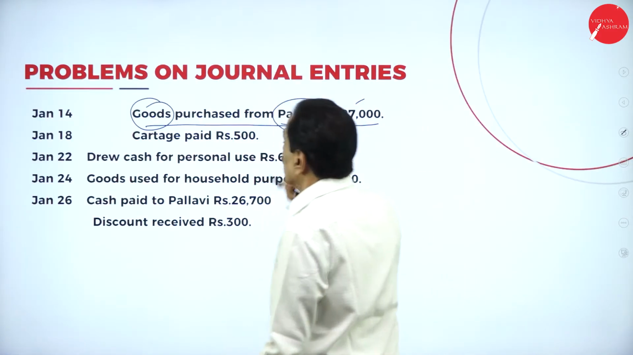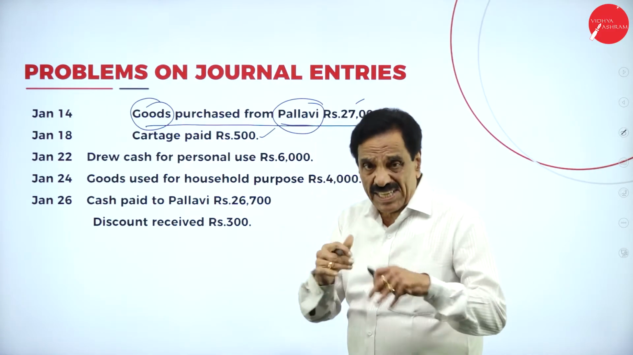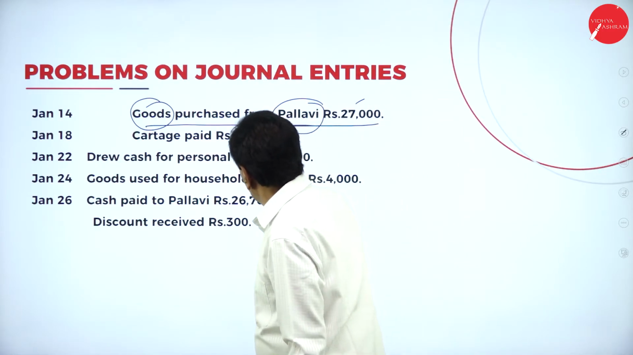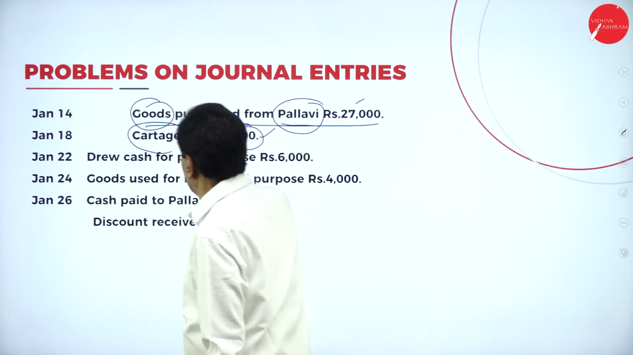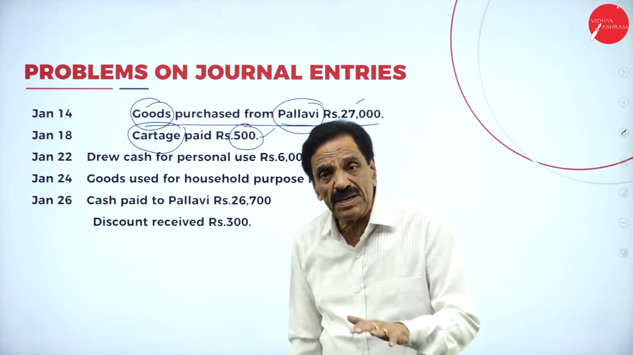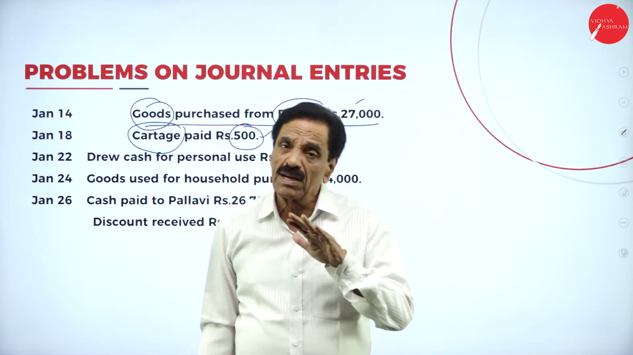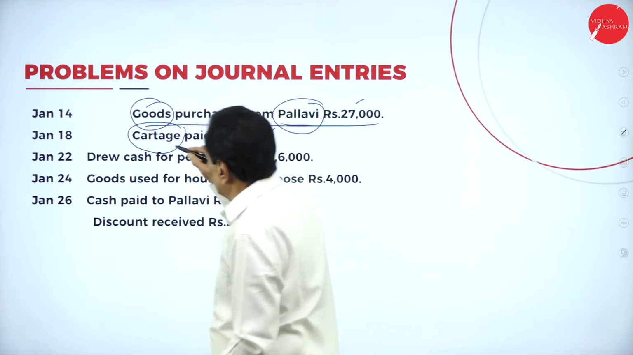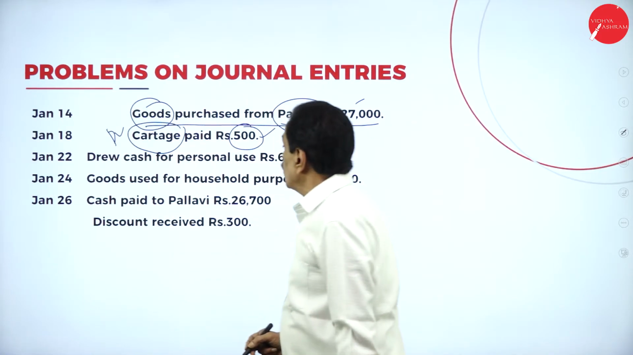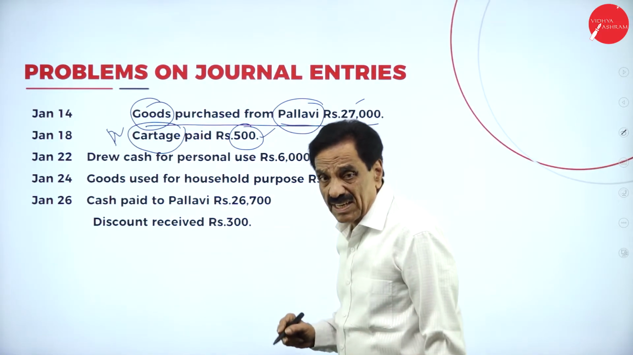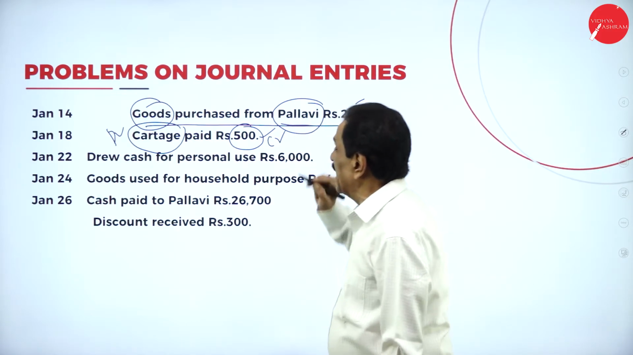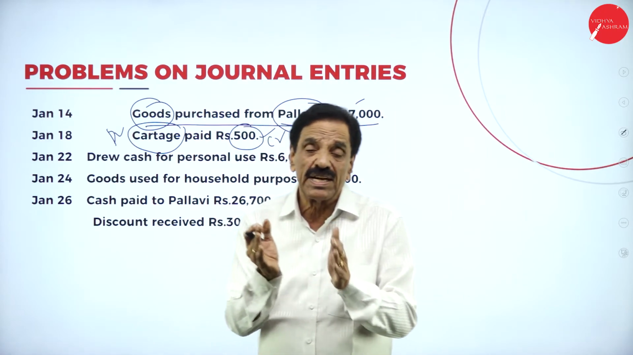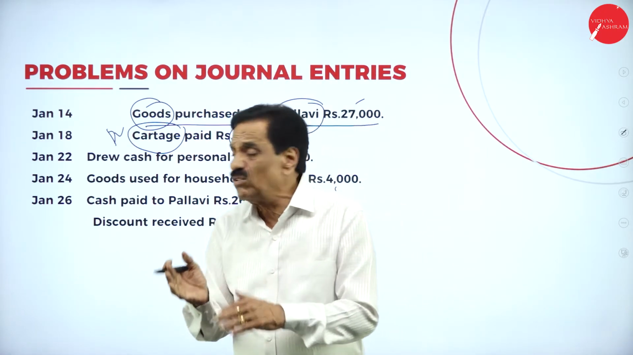So this is over. Cartage paid, carriage has been paid. When the carriage has been paid, how much cash is going out? 500 for the sake of cartage. Cartage comes under nominal account. What does the nominal account say? Debit all expenses and losses. So cartage account should be debited. What is going out from you? Cash, which comes under real account. This should be credited. What's the entry? Cartage account debtor to cash account.